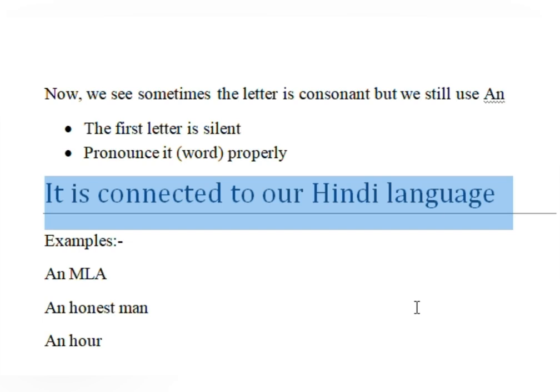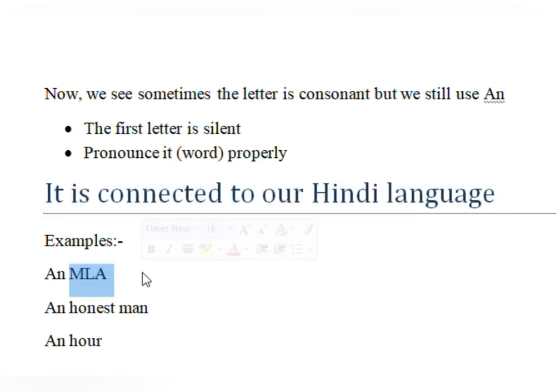If it is connected with swar, then AN will come. And if it is connected with vyanjan, then A will come. For example, MLA. When we are pronouncing MLA, the sound of the first letter is connected with swar, as it is making the sound of the Hindi alphabet A. In the Hindi alphabet, A is coming, which comes under swar.